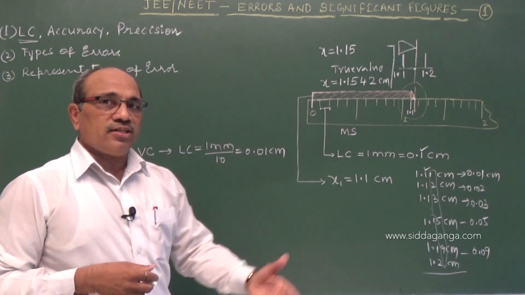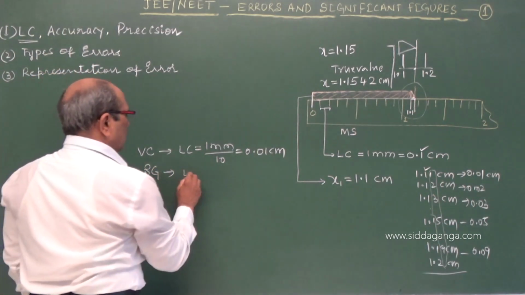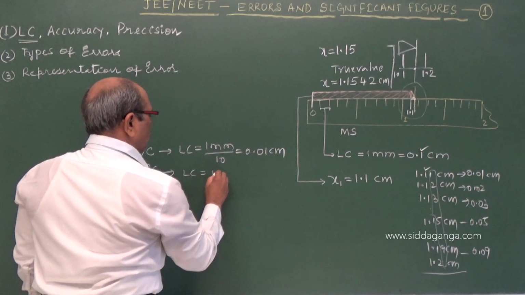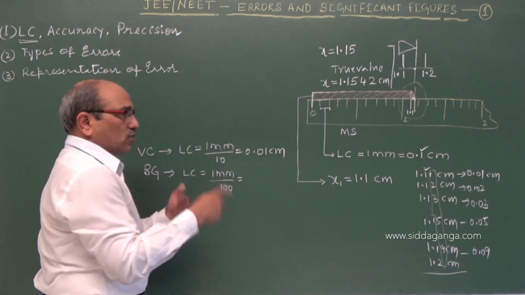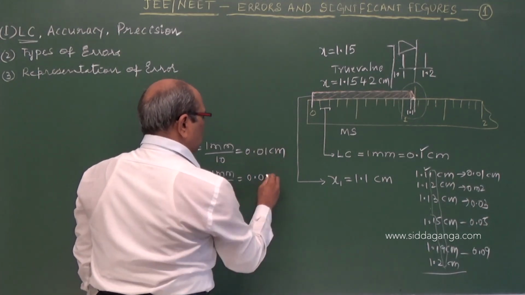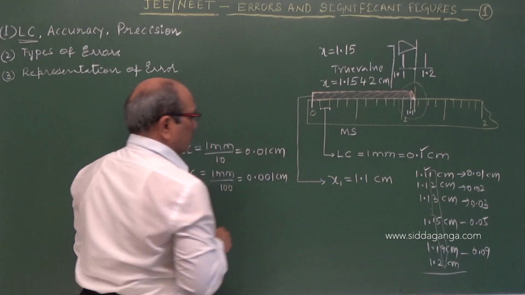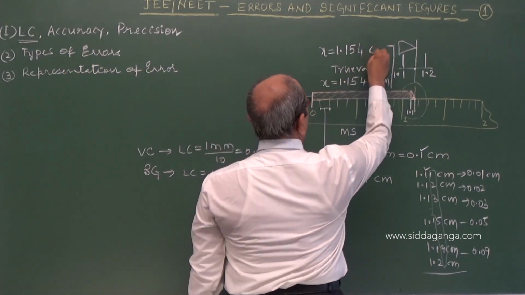Suppose you take another instrument called the screw gauge. In the screw gauge, the least count comes to 1 millimeter by 100. There is a circular drum scale having 100 divisions, which reduces the least count again. Here I can come up to 1.4 centimeter.